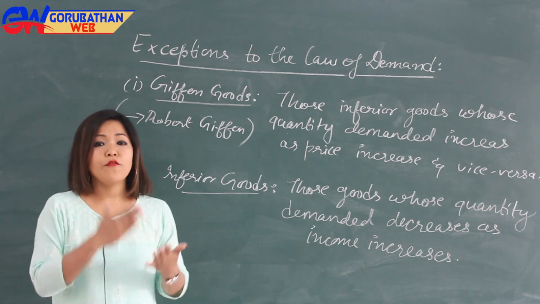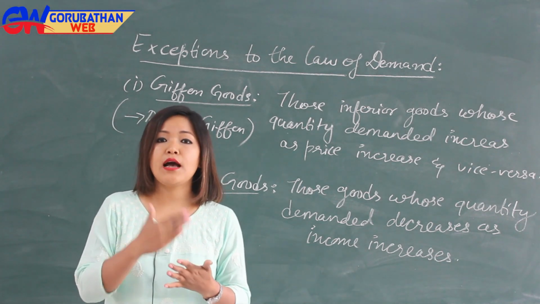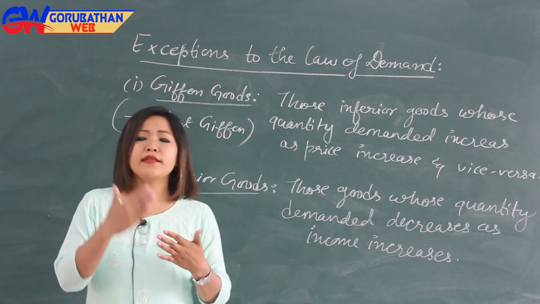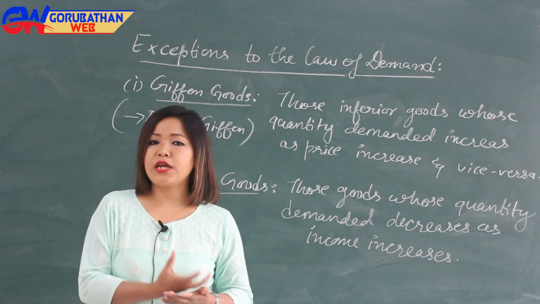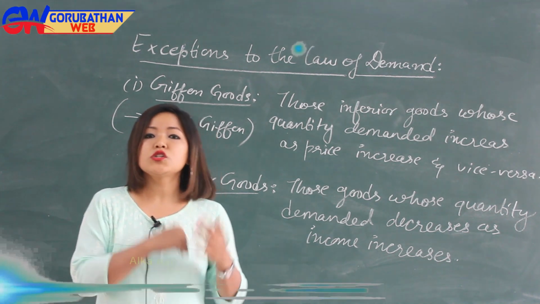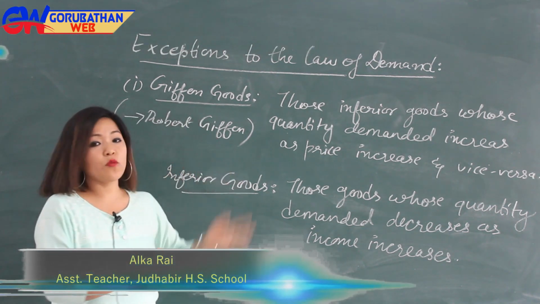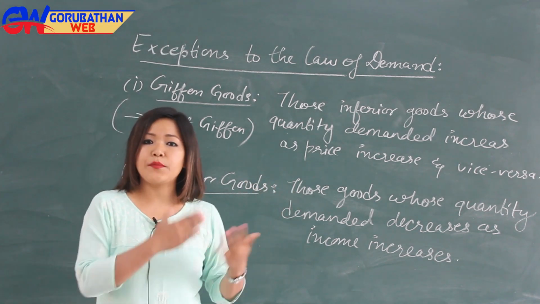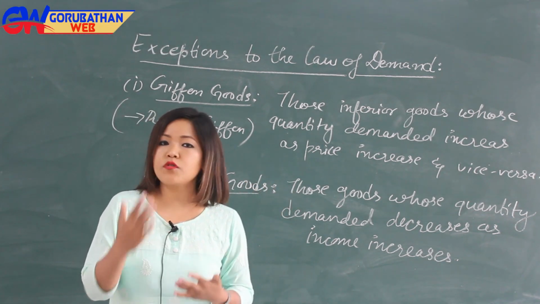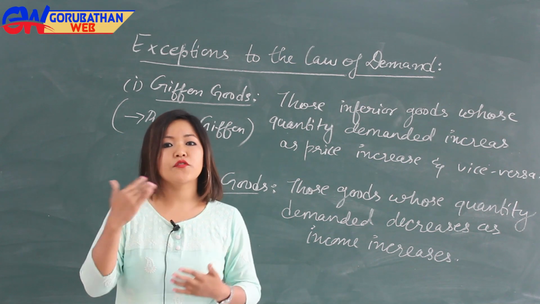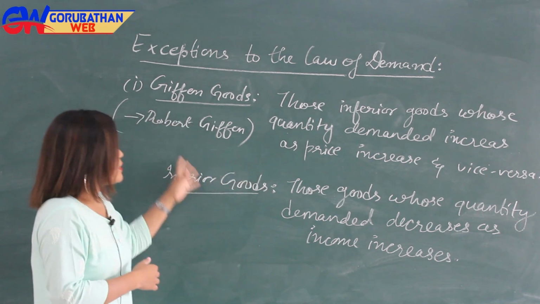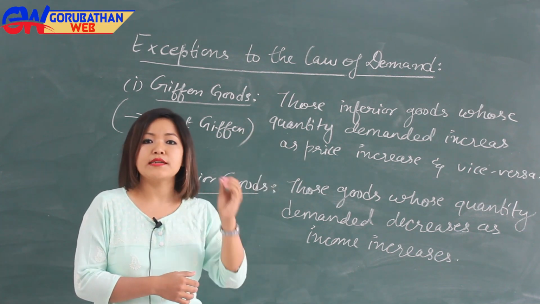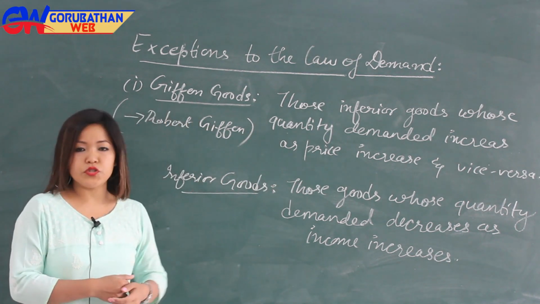At that time, when the potato price was high, people didn't stop buying potatoes. So at higher prices, the demand for potato did not go down. Professor Robert Giffen realized that there are some inferior goods like potatoes whose demand does not go down even if the price increases, and that's how inferior goods like potatoes were named Giffen goods.